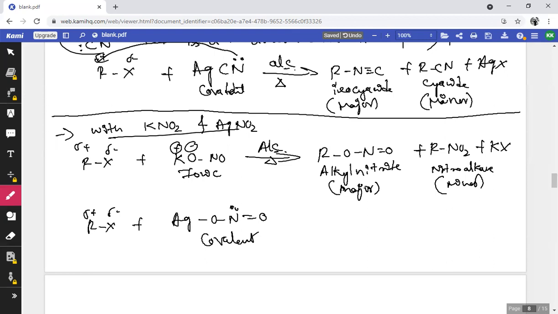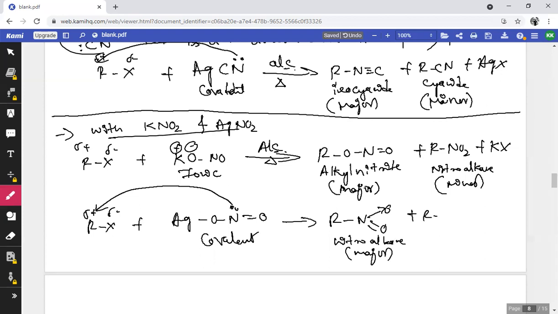So due to its covalent nature, the lone pair electrons are grabbed by the alkyl group of the alkyl halide, which forms RN double bond O, that is nitroalkane, which is the major product here, and RON double bond O, that is alkyl nitrite, which is the minor product here, with the liberation of AgX, that is silver halide.